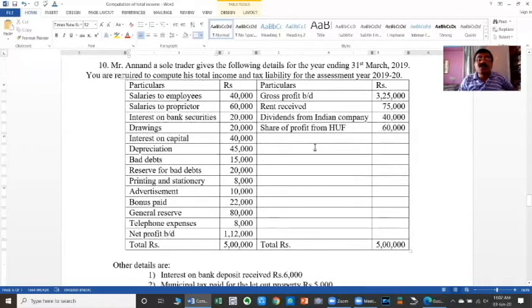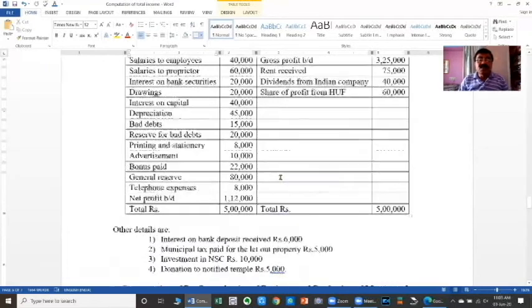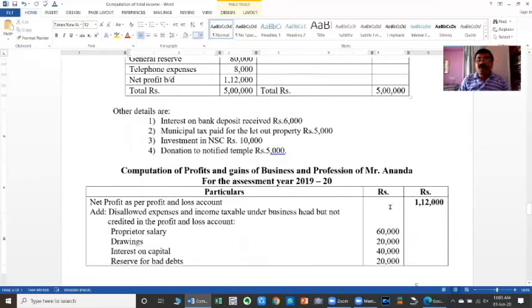So any incomes taxable under business but not credited in the P&L account have to be added. So to the net profit, first of all, we have to add disallowed expenses and incomes taxable under business but not credited in the P&L. Taking that as the first step in the computation of business income, the net profit given as per the P&L account is 1,12,000 rupees. To this we have to add disallowed expenses and incomes taxable under business but not credited in the P&L account.